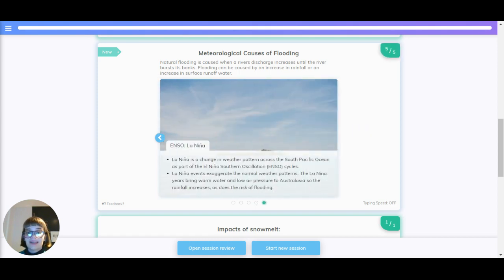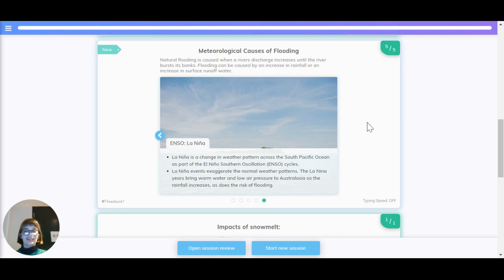ENSO, La Niña. La Niña is a change in weather pattern across the South Pacific Ocean as part of the El Niño Southern Oscillation cycles. La Niña events exaggerate the normal weather patterns. The La Niña years bring warm water and low air pressure to Australasia, so rainfall increases, as does the risk of flooding.